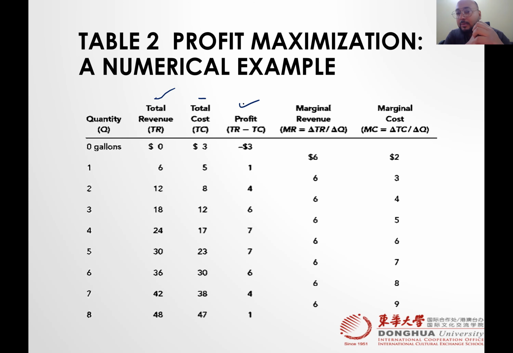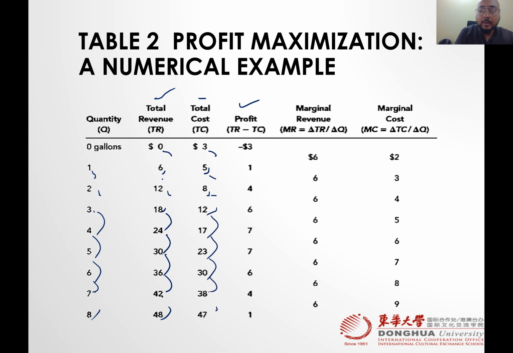What is marginal revenue? How can we find marginal revenue? Change in total revenue divided by change in quantity, right? And how can we find marginal cost? Change in total cost divided by change in quantity.